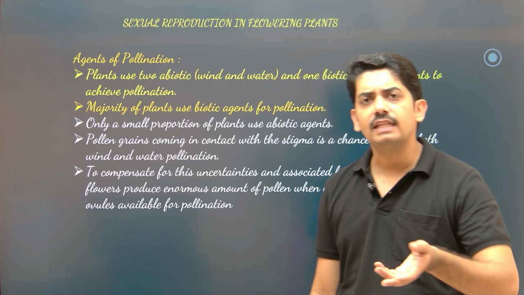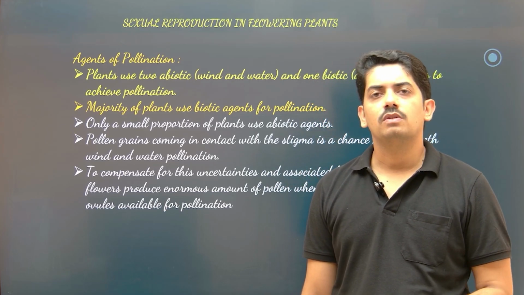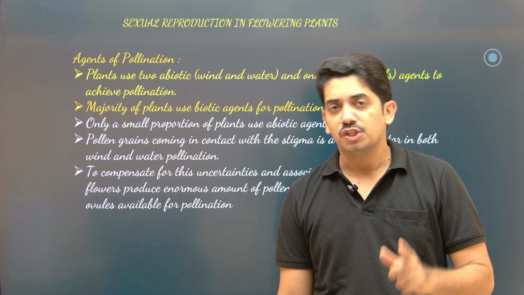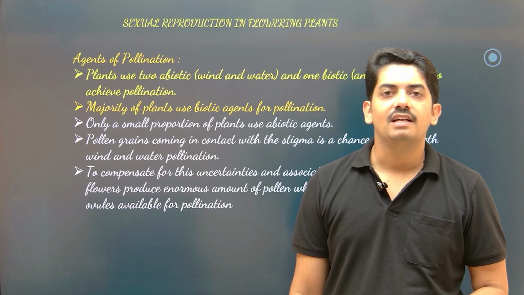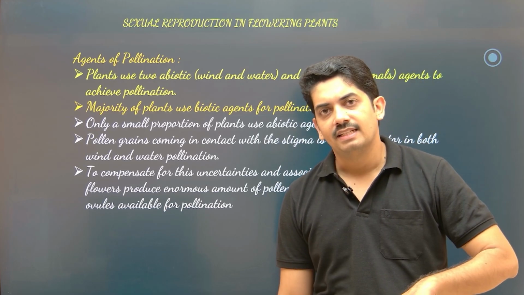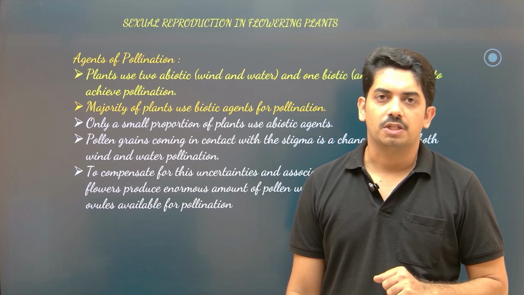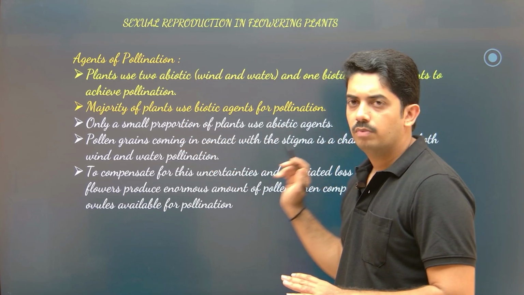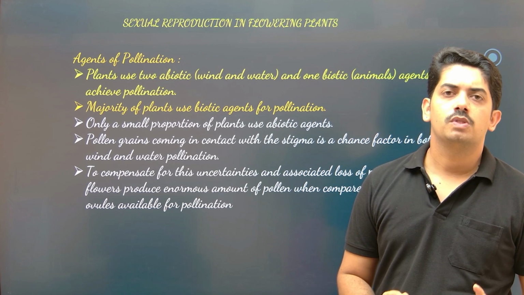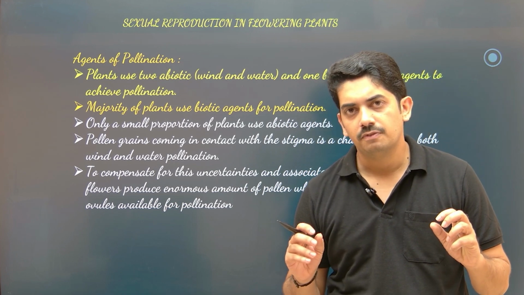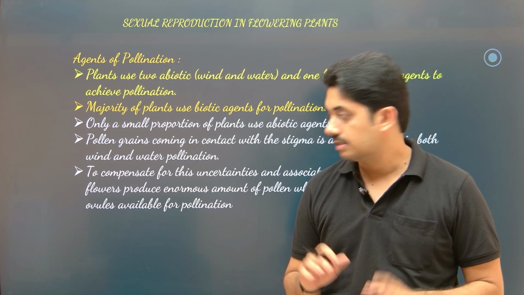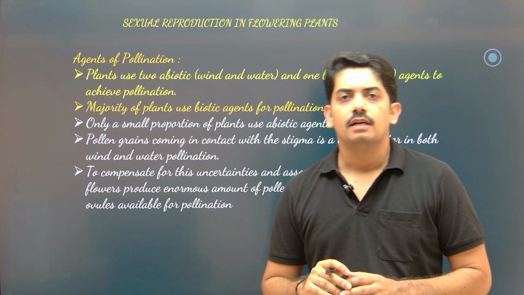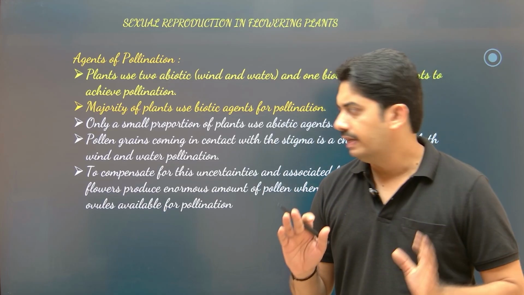Similarly the honeybees also visit different flowers and achieve pollination, but their primary intention is to get the reward. Who will give the reward? Flowers. In turn, what will they get? They will get pollination. Okay, the majority of plants use biotic agents for pollination. In the majority of plants, we observe that pollination takes place with the help of insects or birds or animals. Only a small portion of plants use abiotic agents, either water pollination or wind pollination.